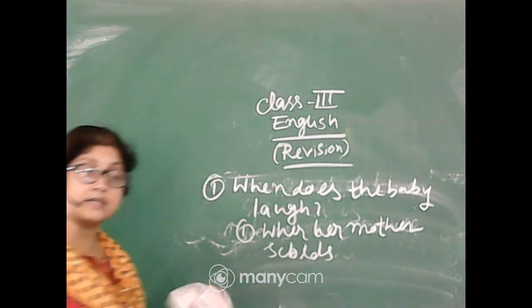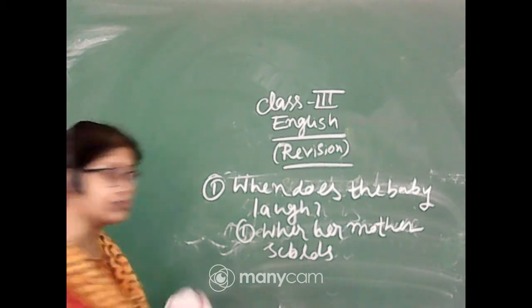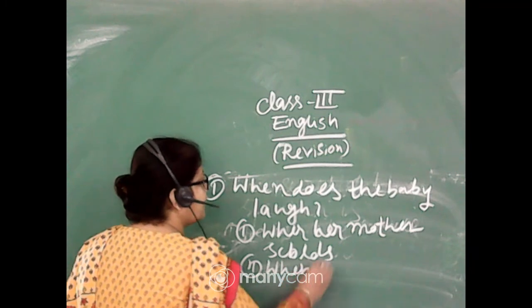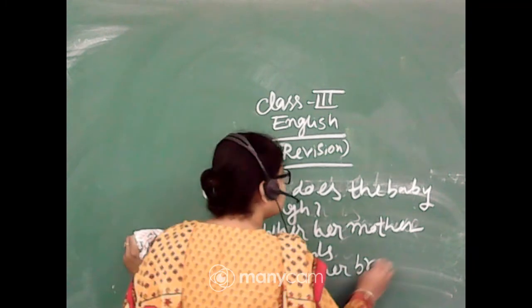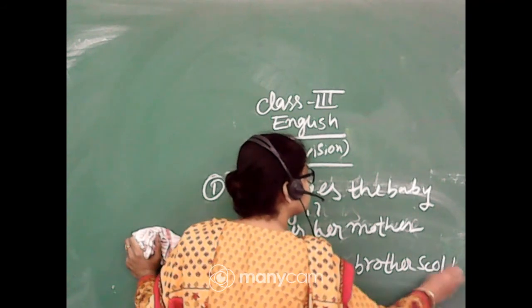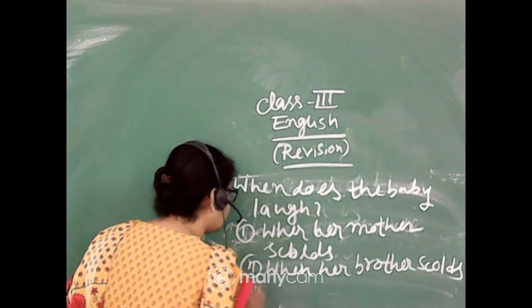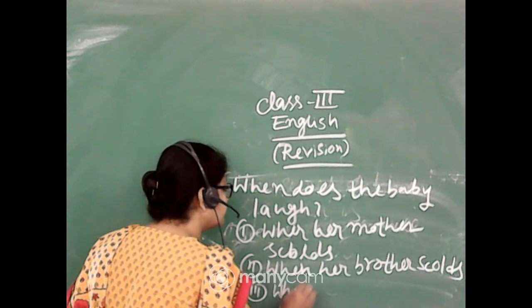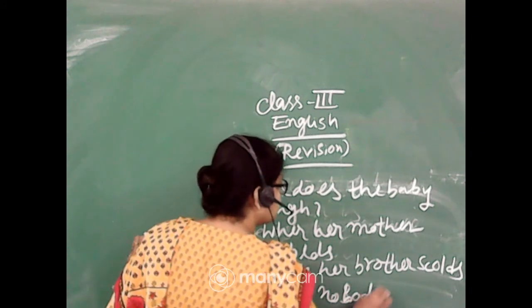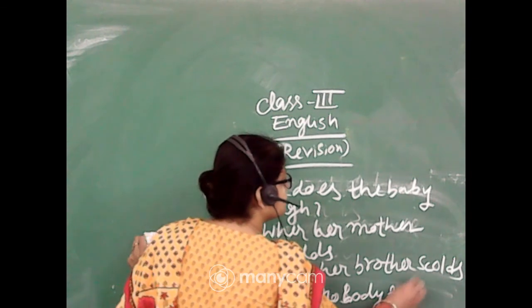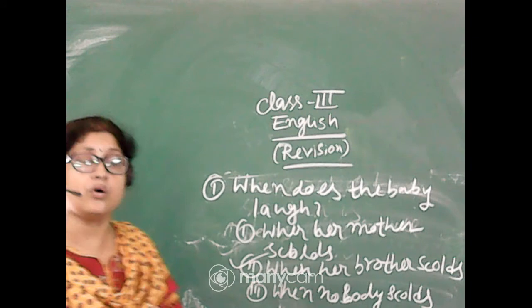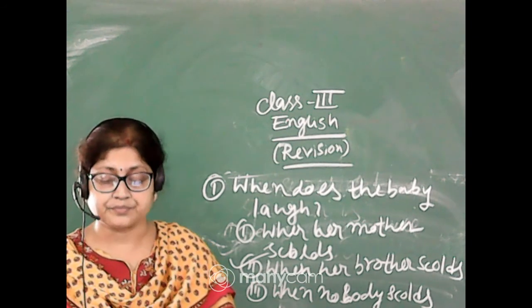Number 2, when her brother scolds. And another one, when nobody scolds. So obviously when her brother scolds, you know that.